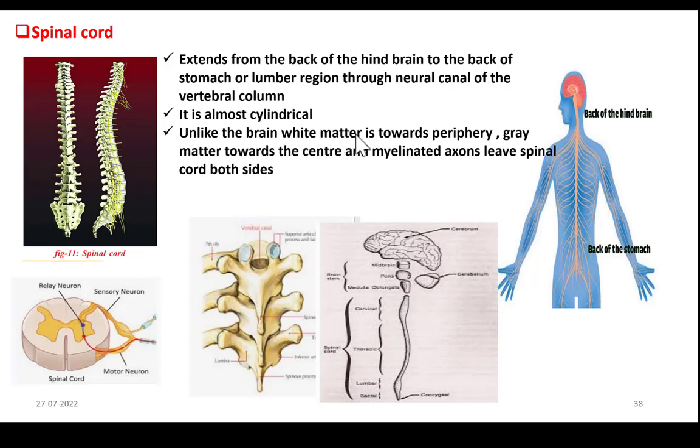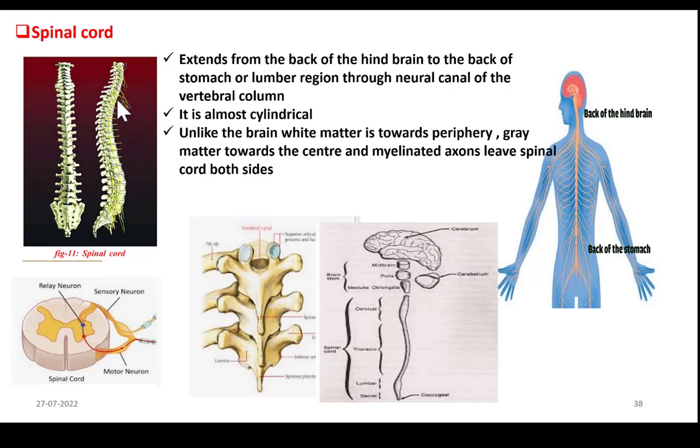So unlike brain, white matter is towards periphery, gray matter towards center. So white matter is outside here. White matter is what? Axons, right? So these myelinated axons, they come out as spinal nerves on either side. It is shown only on one side. The nerve is shown only on one side, but actually nerves come on both the sides.